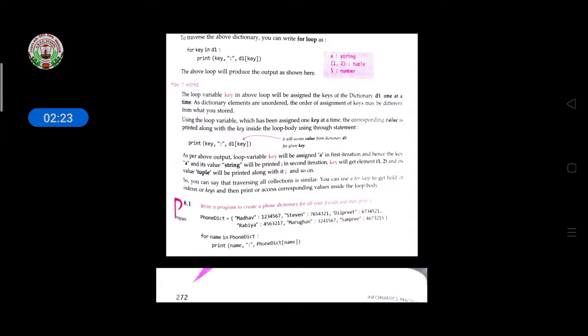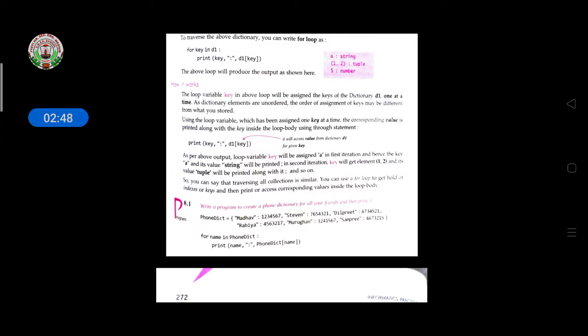The loop variable key in the above loop will be assigned the keys of dictionary d1 one at a time. The dictionary elements are unordered, so the order of assignment of keys may be different from what you stored. Using the loop variable, which has been assigned the key at a time, the corresponding value is printed along with the key inside the looping body using the print statement.